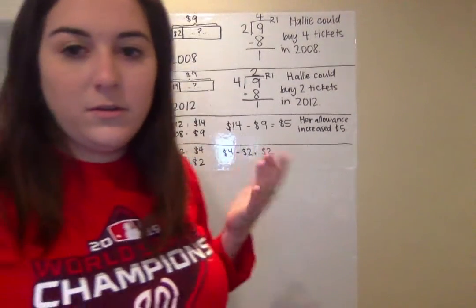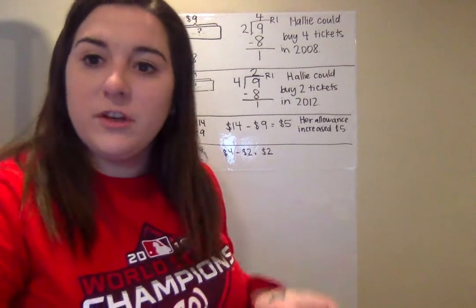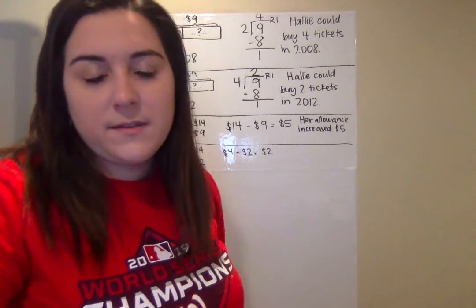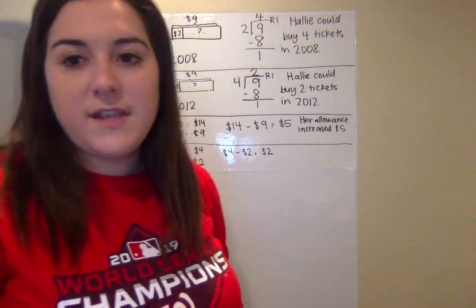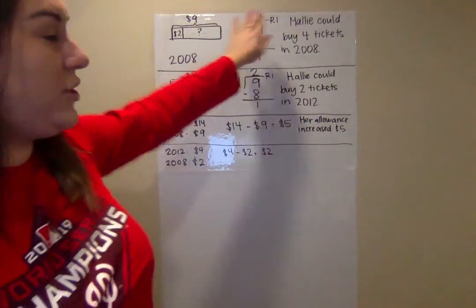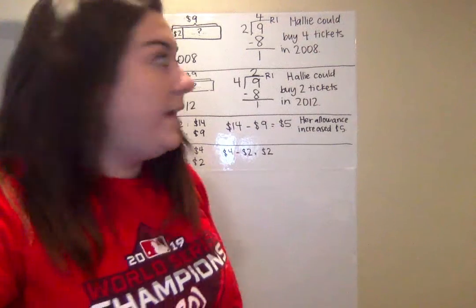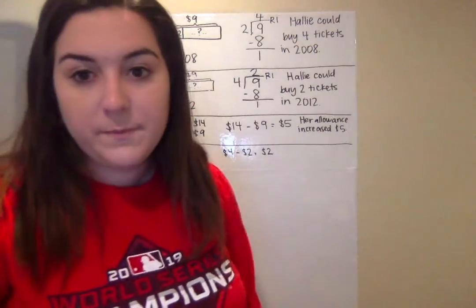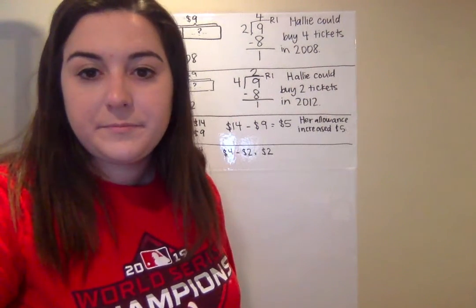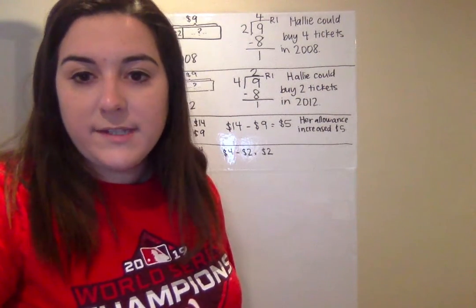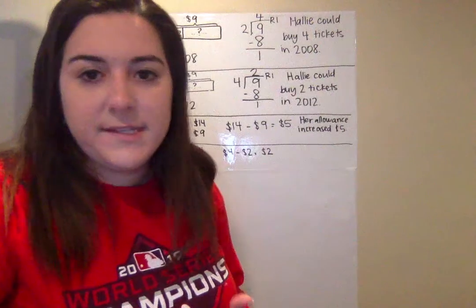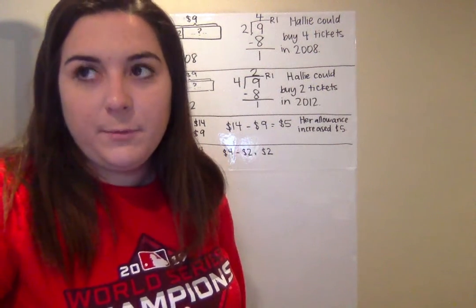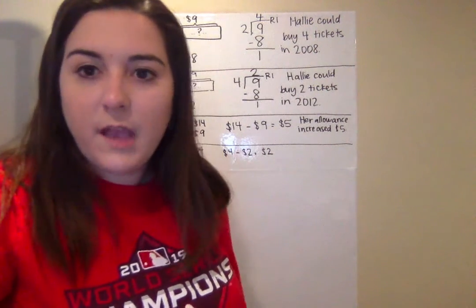So, which year was she able to buy more tickets? She was able to buy more tickets in 2008, because she could buy 4 tickets with that $9 allowance. Whereas in 2012, she could only buy 2 tickets because the ticket prices went up. All right, moving down to F. You can write that in a complete sentence, please, for part E. I'm not going to write it on my board because I know you guys can do that.